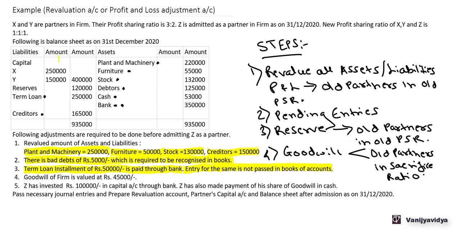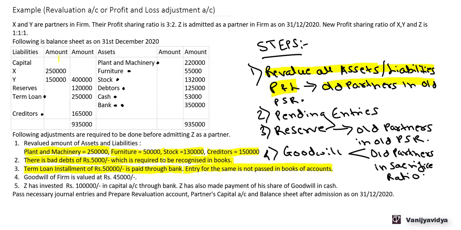So now what we have done is we have already completed this step 1. We have revalued all assets and liabilities. Now by preparing a revaluation account and posting these journal entries in the revaluation account, we will be able to find out what is the profit and loss. So this profit and loss should be distributed among the old partners.